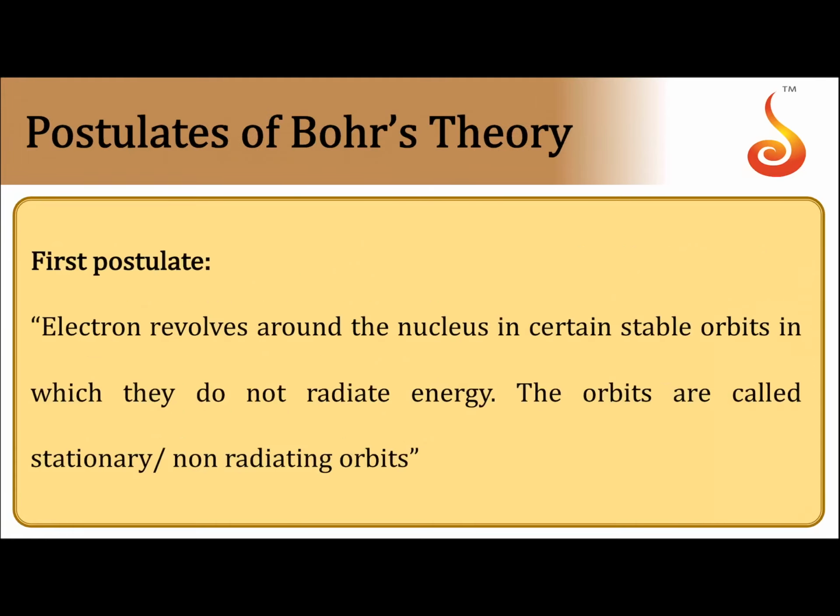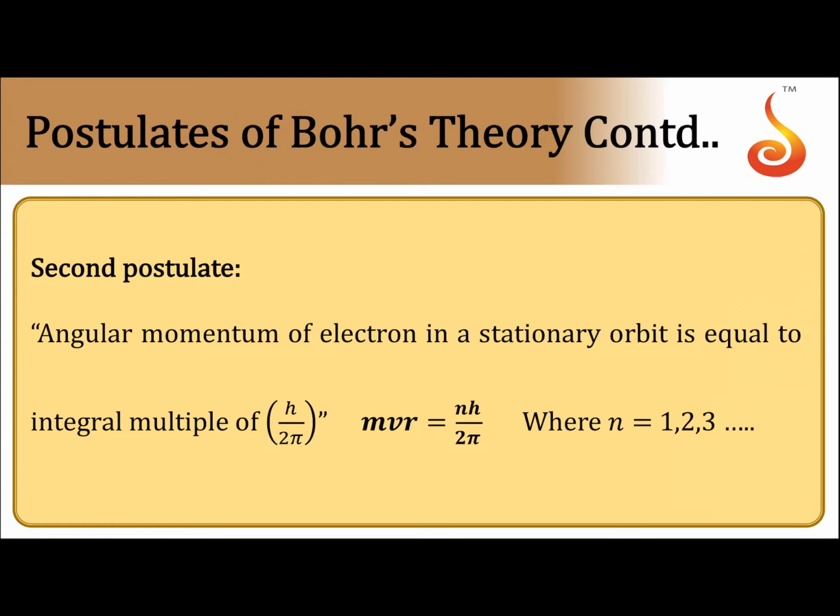The first postulate is that the electron always revolves around the nucleus in certain stable orbits. As long as the electron is in this orbit, it does not radiate any energy. Because it does not radiate any energy, the energy of the electron remains the same, and these orbits are called non-radiating or stationary orbits. So this is the first postulate.